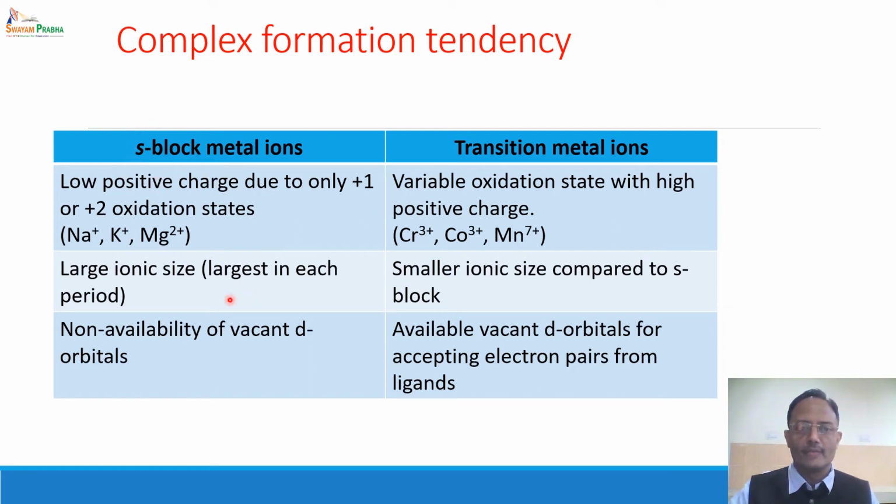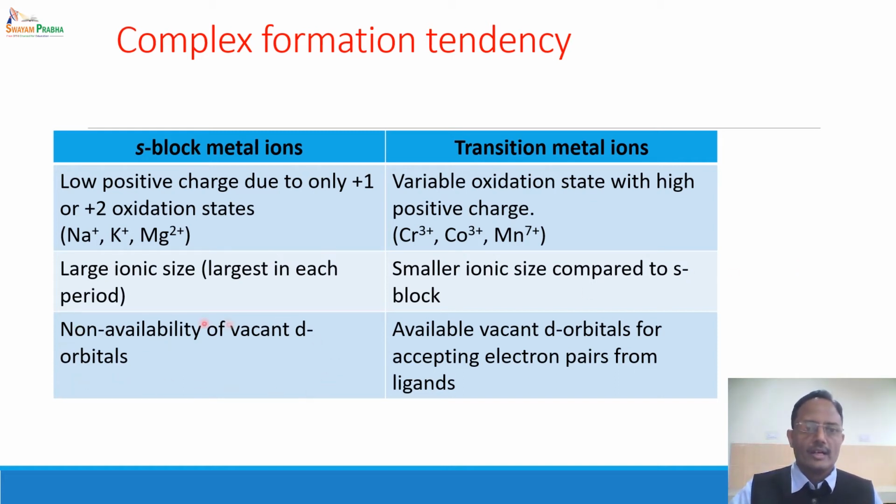Secondly, the ionic size of S block elements is large because they are present on the left side of the periodic table, and we know that when we go from left to right in the period, the ionic or atomic radius goes on decreasing. So the largest ion is present on the extreme left of the period, that is the S block elements are the largest size metal ions, whereas the transition elements have much smaller size, and as a result the charge density is high and hence attractive power is more.